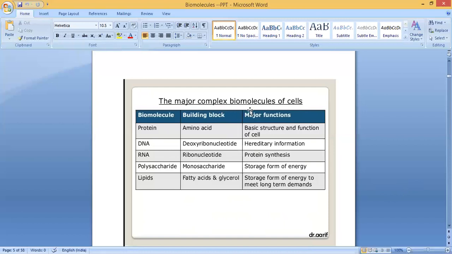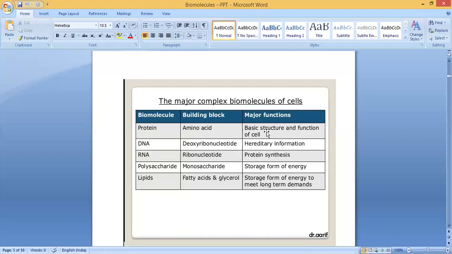The major complex biomolecules of cells. Which are the major biomolecules of the cell? First one is protein, second DNA, third RNA, then polysaccharides and lipids. Then what are the building blocks of each one, and what are the major functions? Protein is made up of amino acids. Just as the human body is made up of cells, protein is made up of a chain of amino acids. So that is the building block.